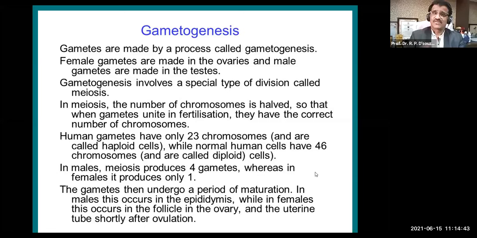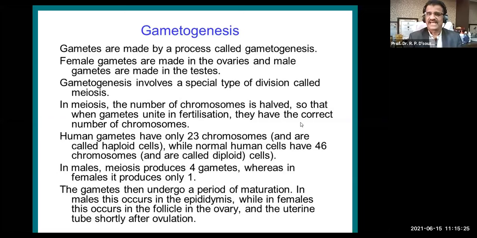In meiosis, the number of chromosomes is halved. So it is called half, so that when gametes unite in fertilization, they have the correct number of chromosomes. That means half from the male and half from the female, when they unite together, they form one cell, and that single cell stage of life is called a zygote, where you get a total of 46 chromosomes. In order to arrive at the 46 chromosomes required for the human species, there is a provision of these haploid numbers.